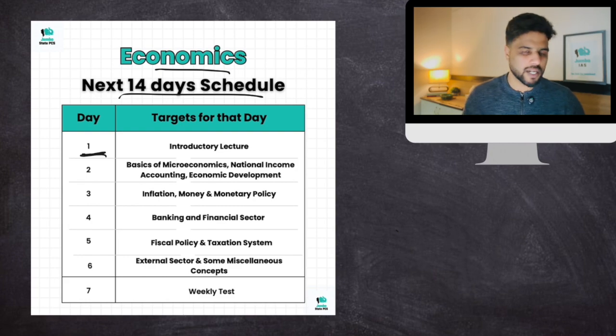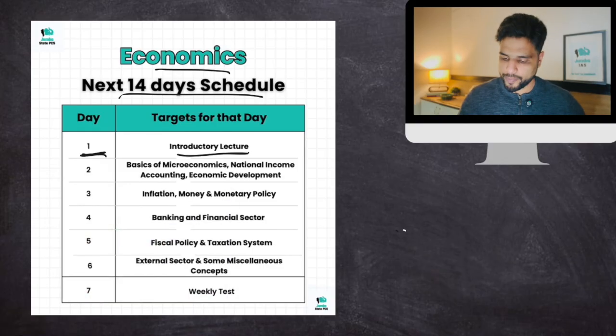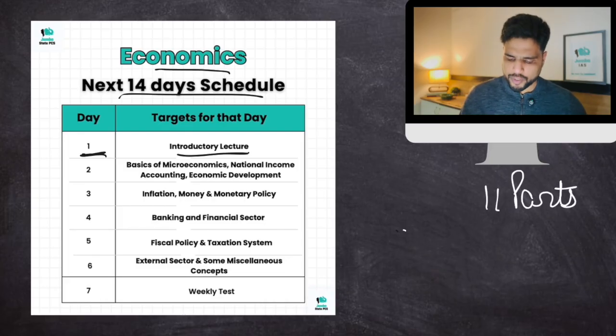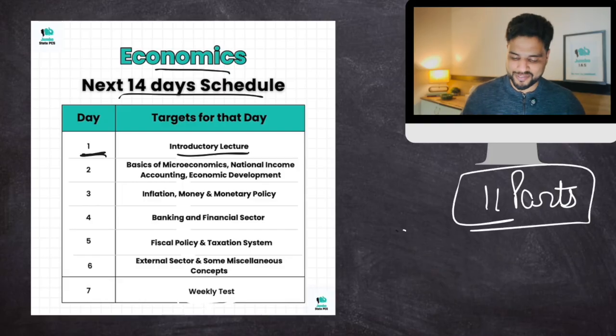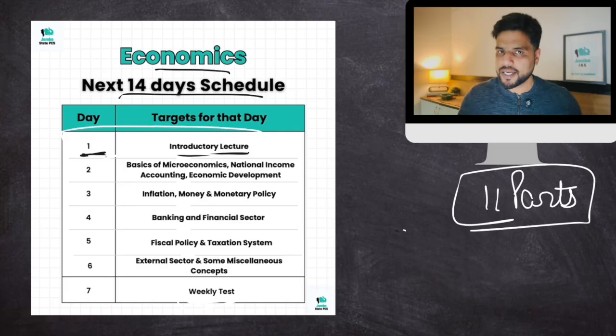Day one, as I discussed before, belongs to the introductory lecture. The entire syllabus for economics is divided into 11 parts. Why am I saying 11? Because there are 2 Sundays for the weekly test, day 7 and day 14, and lecture number 1, which is today, is introductory. So the entire syllabus is divided into 11 parts, and every day you will cover 1 part each.